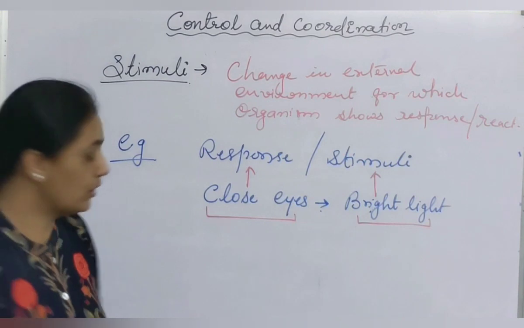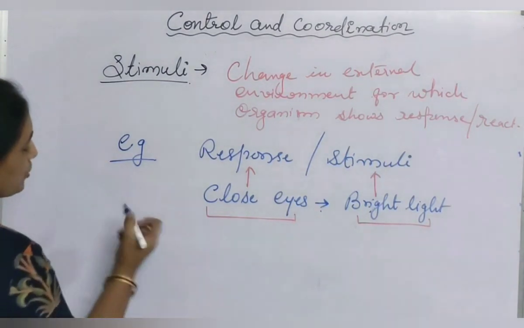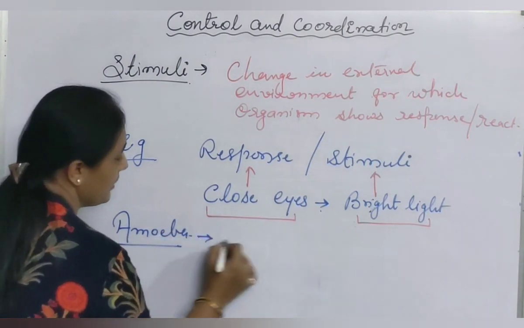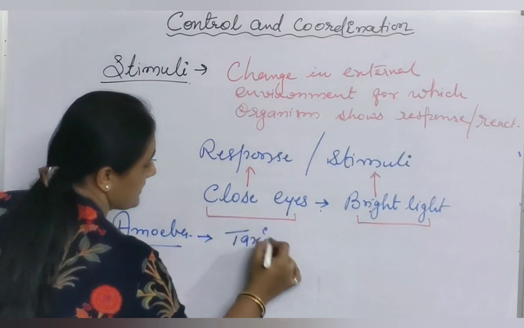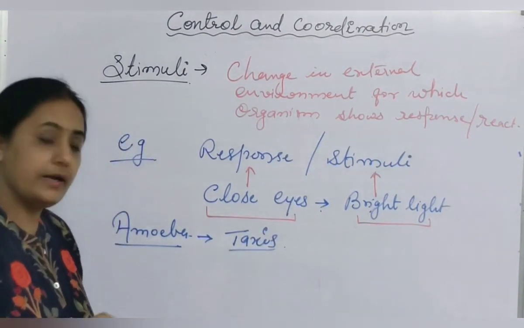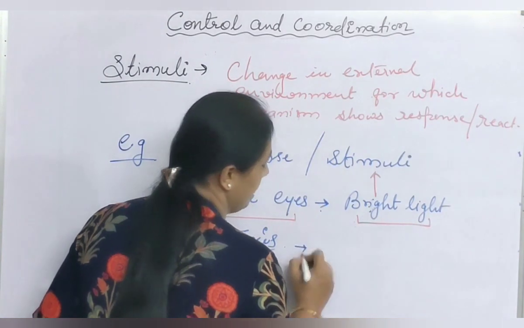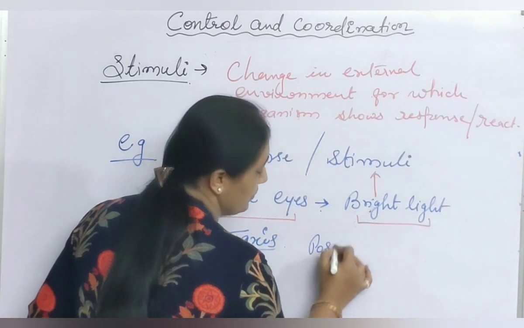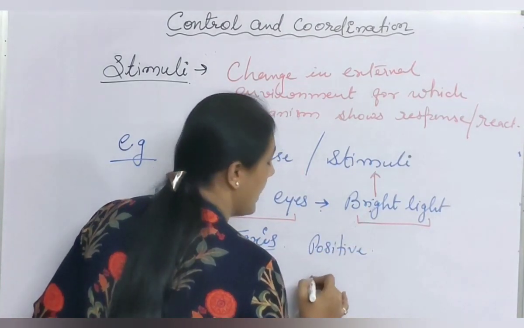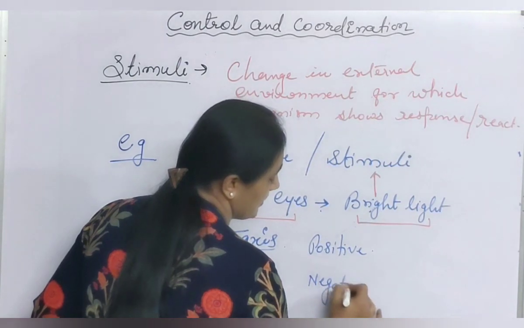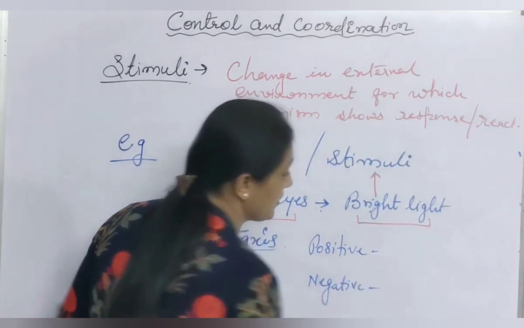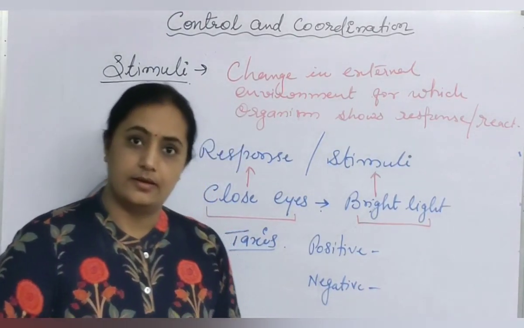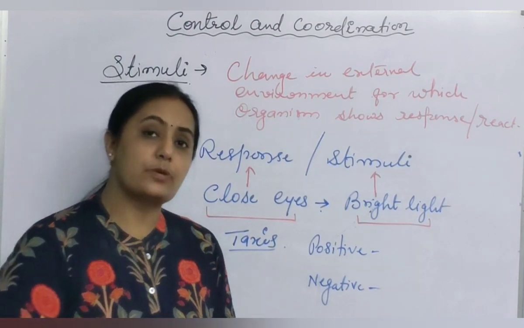For example, a unicellular organism like amoeba. How does amoeba show movement? The movement shown by a unicellular organism is called taxis. Not only in unicellular organisms, in every organism the response or movement can be a positive response as well as a negative response. What is this positive and negative response? Positive response means when we move towards the stimulus, attracted towards the stimulus.